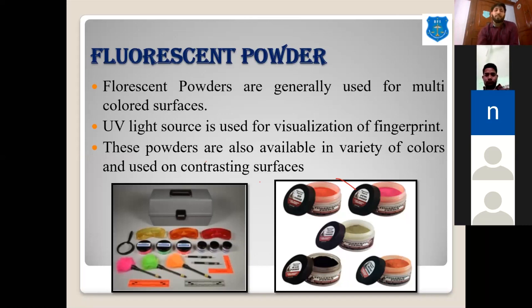We apply the fluorescent powder, then to visualize it we use a UV torch.